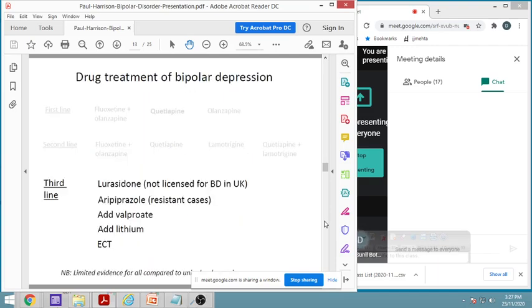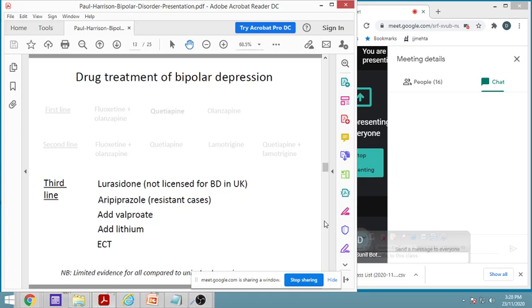So what we have seen earlier, two lines, that is first line and second line. Then there are few more examples of these third line drugs like lurasidone. It is actually a newer analog of ziprasidone, which is one of the atypical antipsychotic drugs. This lurasidone is a newer one.